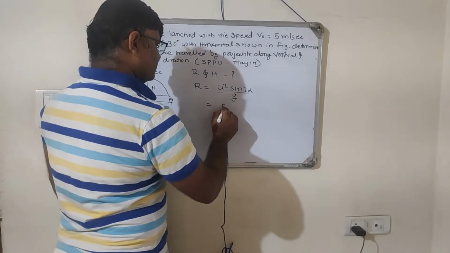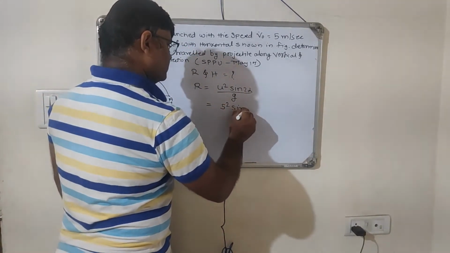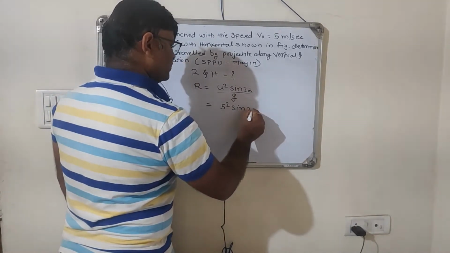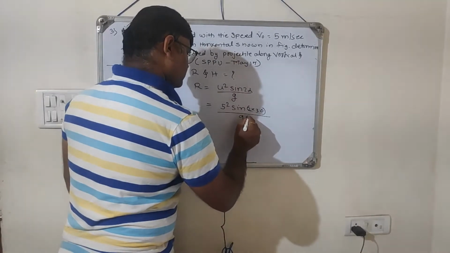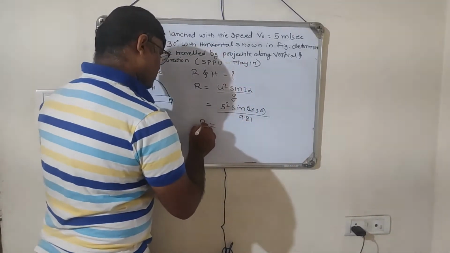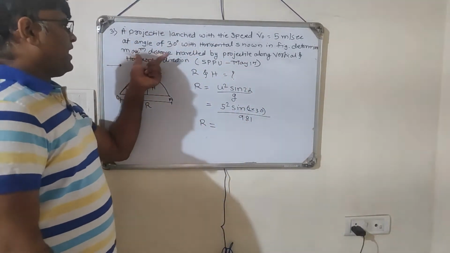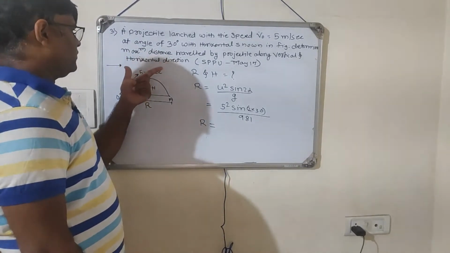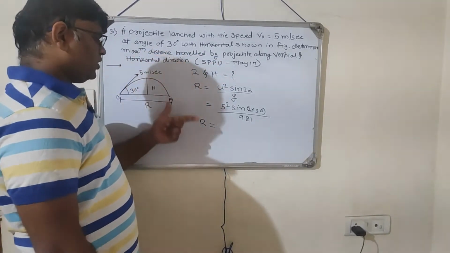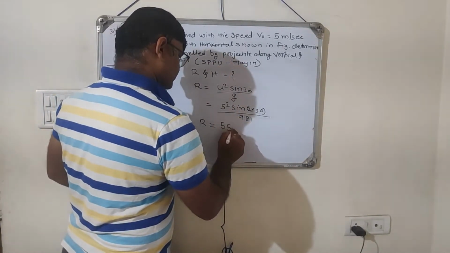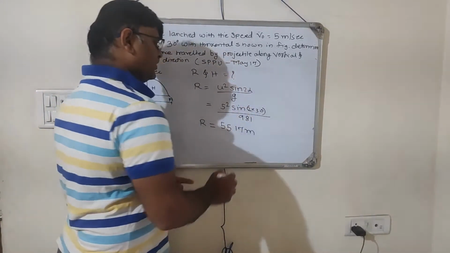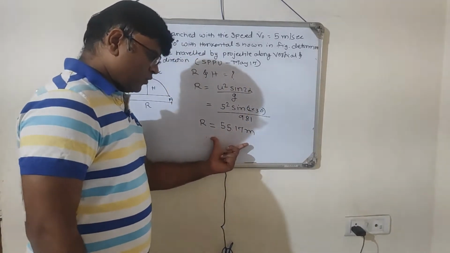It is given as u square sine 2 alpha, sine 2 into 30, divided by g, which is 9.81. So the value of the range, or we can say the maximum distance traveled by the projectile along the horizontal distance, is going to be 55.17. This answer becomes 55.17.